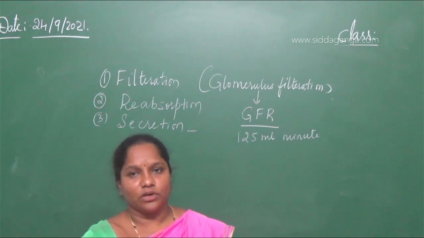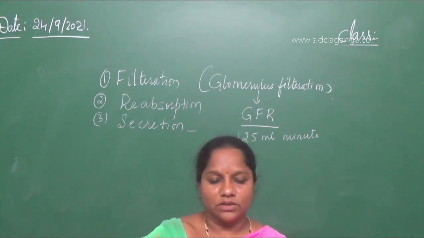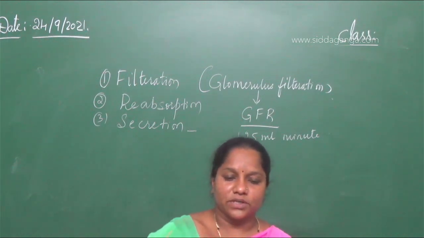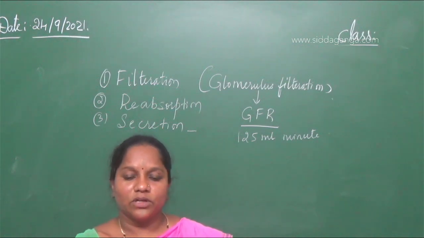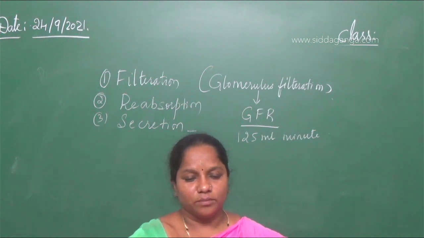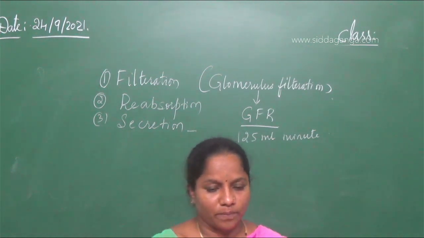The colloidal molecules that are going to pass through the Bowman's capsule, it is also called COP. Colloidal osmotic pressure of the plasma will oppose the ultrafiltration also. The molecules which are heavier in size go back to the peritubular capillaries.